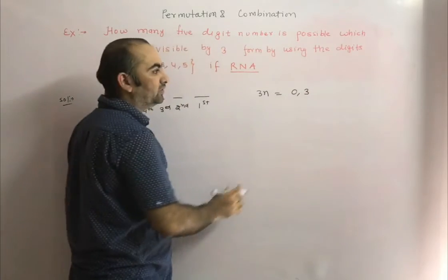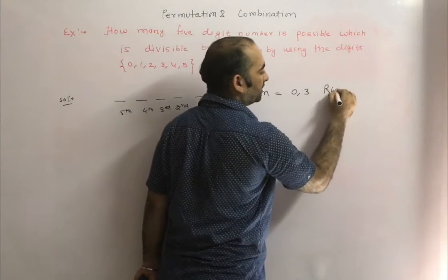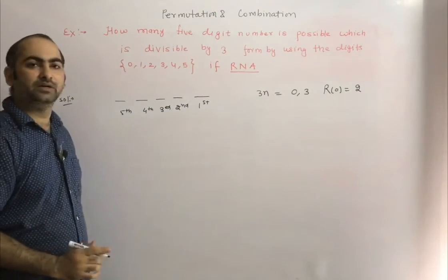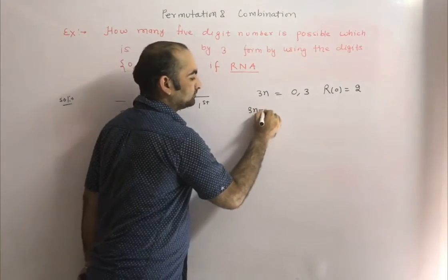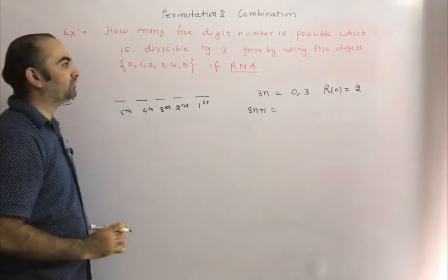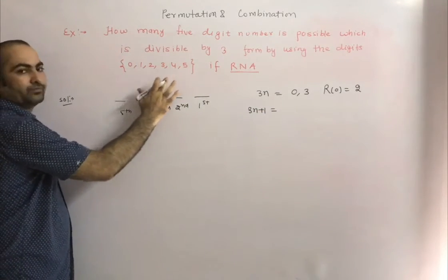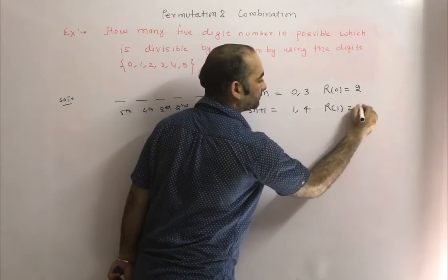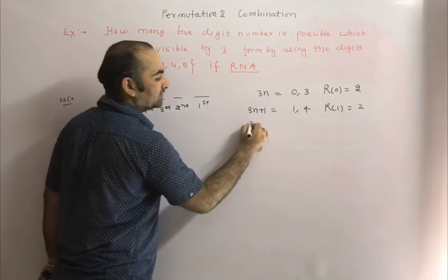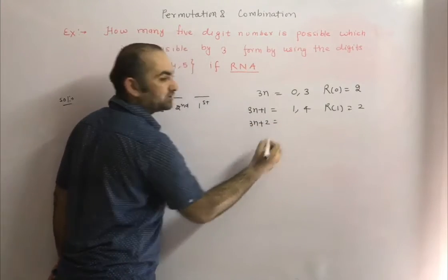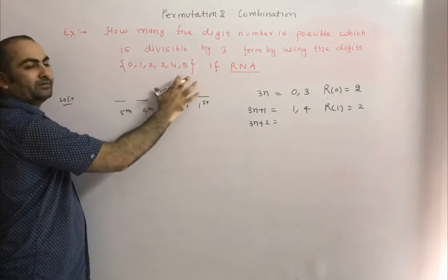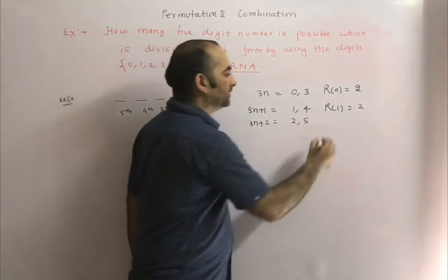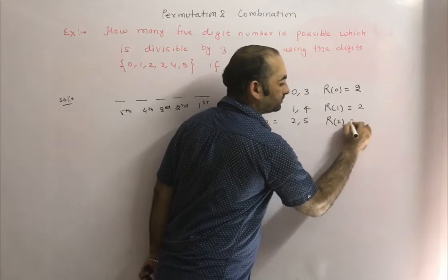So 0 and 3 give remainder 0, which means 2 numbers give remainder 0. Second is 3k plus 1: in this category come 1 and 4, so 2 numbers give remainder 1. Similarly, the third category is 3k plus 2: the numbers which give remainder 2 are 2 and 5, so there are 2 numbers which give remainder 2.